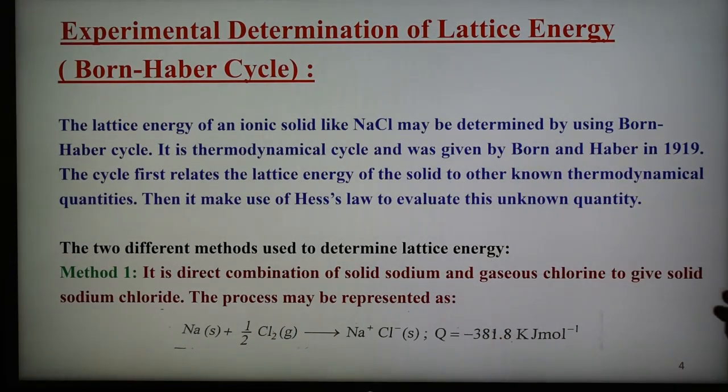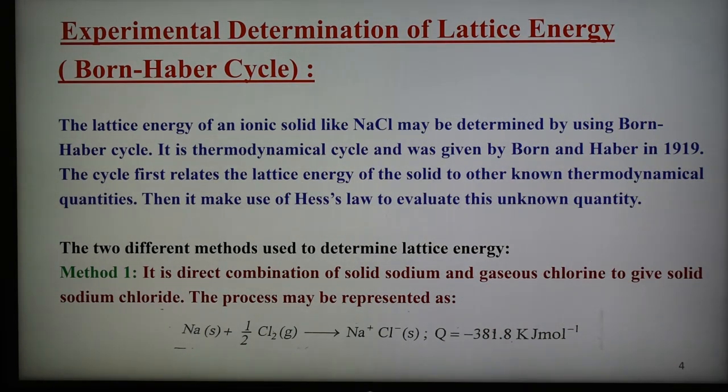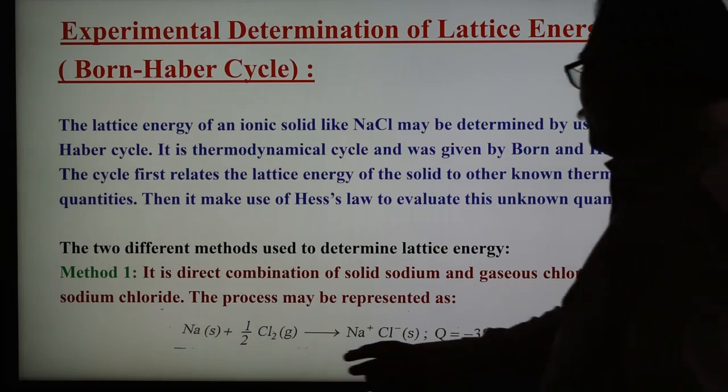In the first method, it is the direct combination of solid sodium and gaseous chlorine to form the solid compound. This process of formation of NaCl is represented and shown here.